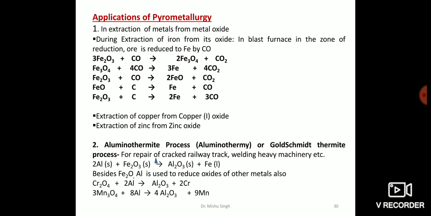In case iron pyrite is there, its concentration is carried out by froth flotation process. After this, the concentrated ore is calcinated. It's heated strongly in presence of limited supply of air in a reverberatory furnace. During calcination, the moisture is removed, the volatile content is removed, and ferrous oxide is oxidized to give ferric oxide. The ore becomes porous and now it is more suitable for reduction to the metallic state.